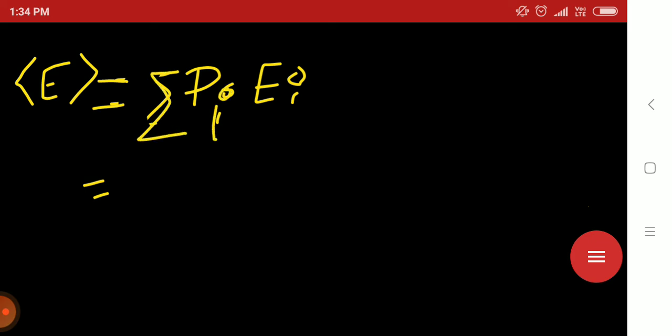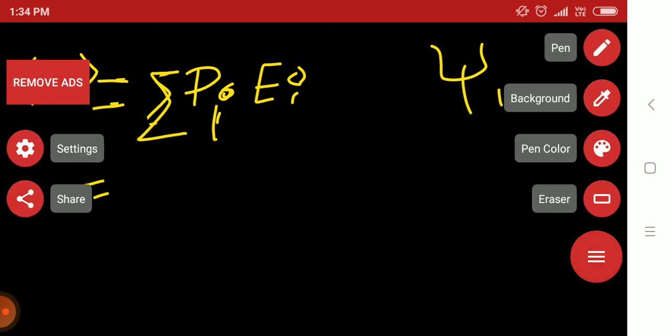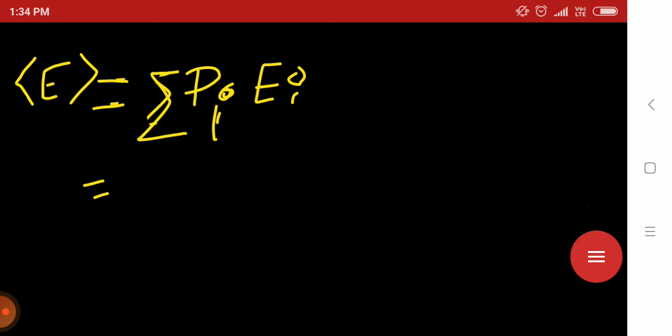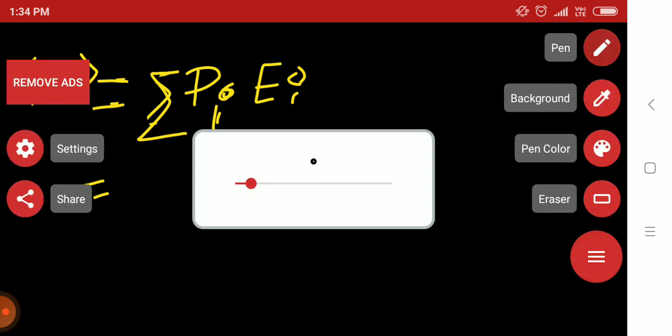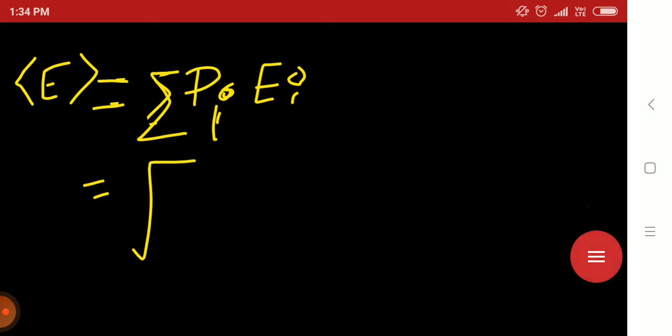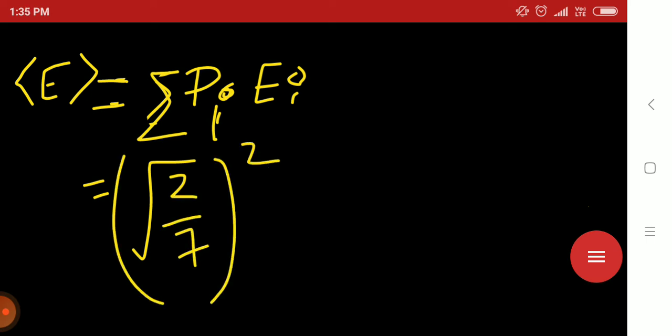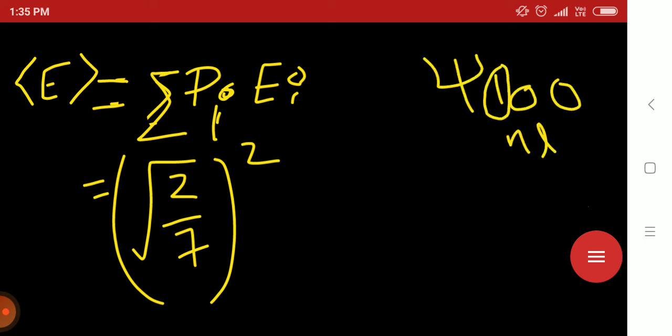First psi 100. For psi 100, the coefficient is root 2 by root 7, so I take the mod coefficient square, root 2 by root 7 whole square, corresponding to psi 100. Here, N, L, M, N is the principal quantum number.